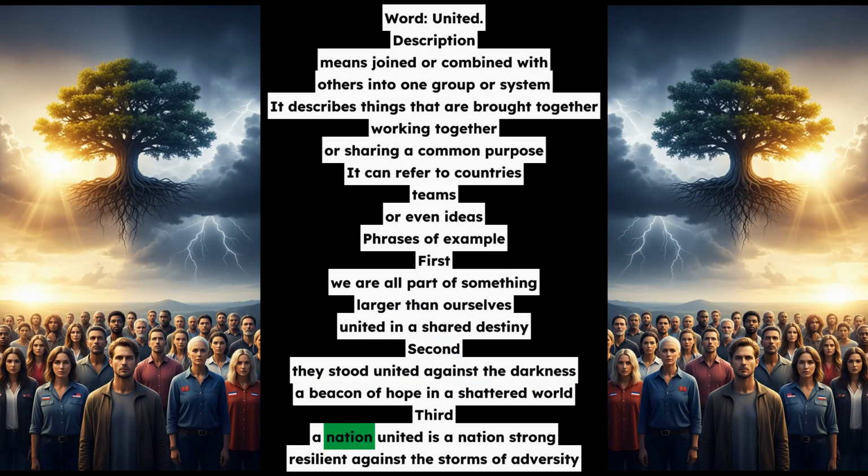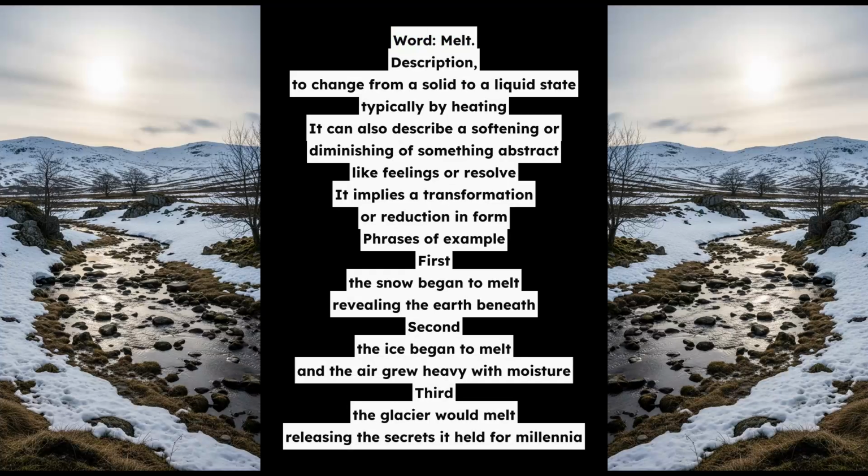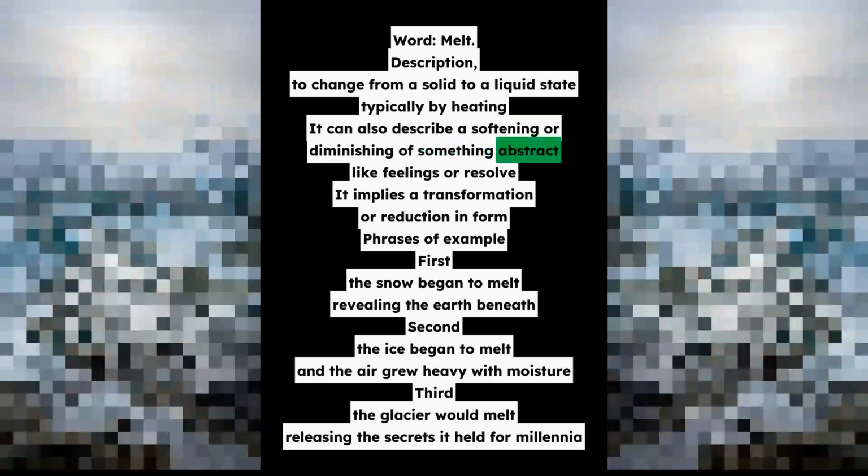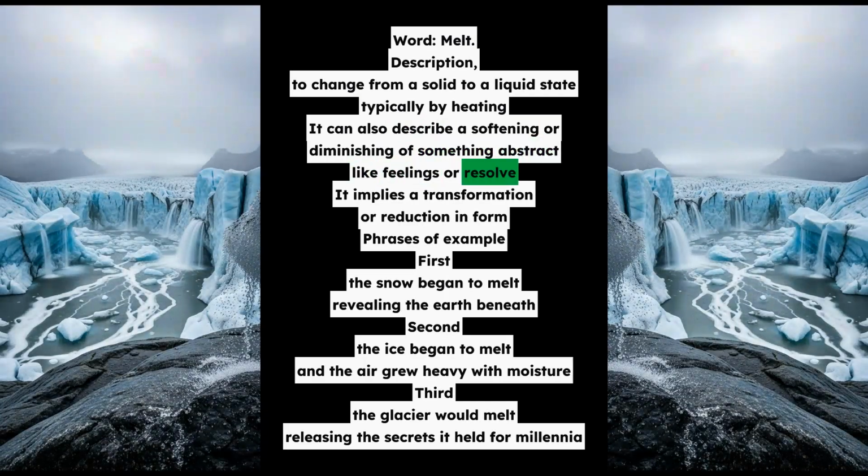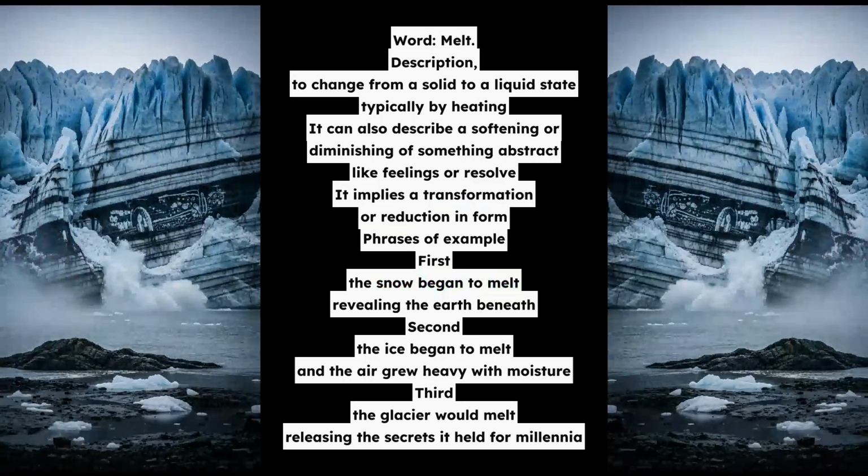Word: melt. Description: to change from a solid to a liquid state, typically by heating. It can also describe a softening or diminishing of something abstract, like feelings or resolve. It implies a transformation or reduction in form. Phrases of example. First, the snow began to melt, revealing the earth beneath. Second, the ice began to melt, and the air grew heavy with moisture. Third, the glacier would melt, releasing the secrets it held for millennia.